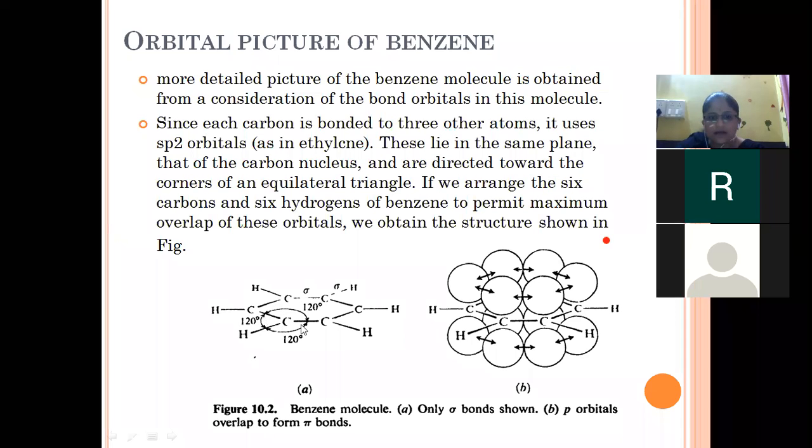The bond angle between all carbon atoms is 120 degrees, because there is formation of an equilateral triangle. So we are going to obtain the structure which is there in the figure. The first structure will represent only the sigma bonds. There are two types of bonds, sigma bonds and pi bonds. The bond shown in this planar structure is a sigma bond, and this aromatic or arrow diagrammatic representation is related to pi bonds. We will go into detail about this.